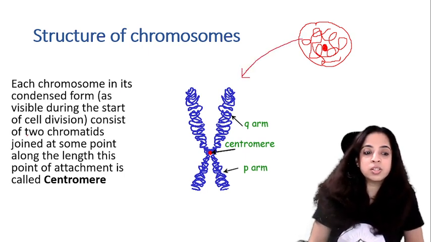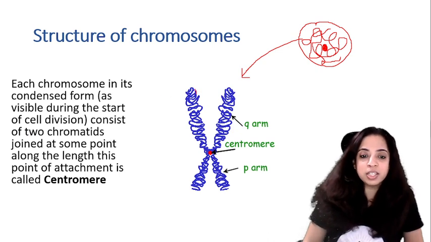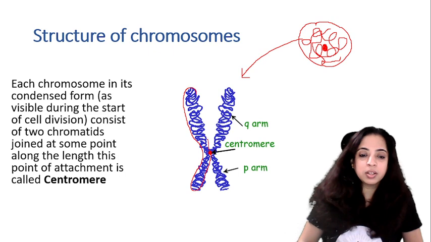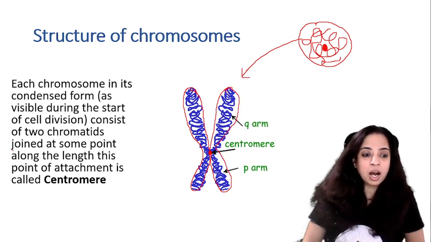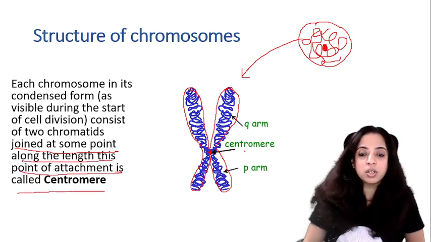It consists of two chromatids. Can you see? There are two chromatids. This is one chromatid, and this one is another chromatid. These two chromatids are joined at some point along the length, and this point of attachment is known as centromere. Can you see this point of attachment where they are joining? This is known as centromere.